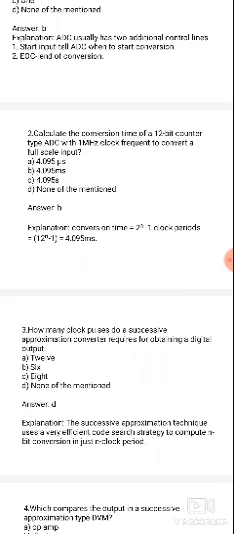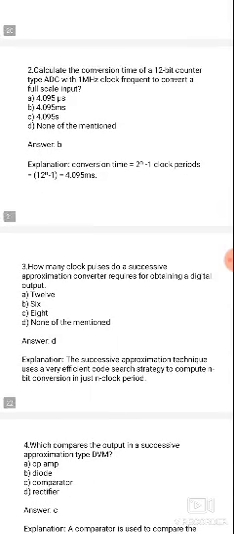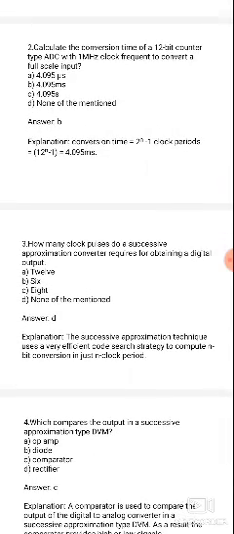A 12-bit counter type with a 1 megahertz clock frequency. Frequency is 1 megahertz. So the first explanation is that the conversion time requires 2 power n minus 1 clock periods. So 2 power n minus 1 is 2 power 12 minus 1, that is 4095. First it requires 4095 clock pulses. The 4095 takes a time period of 4.095 milliseconds.